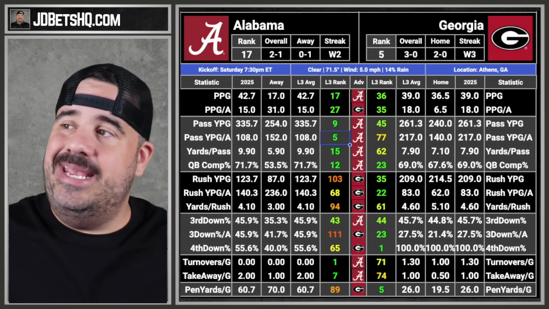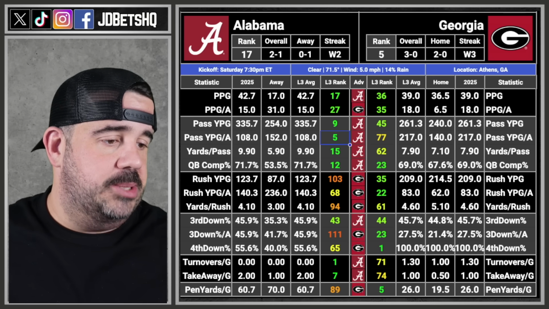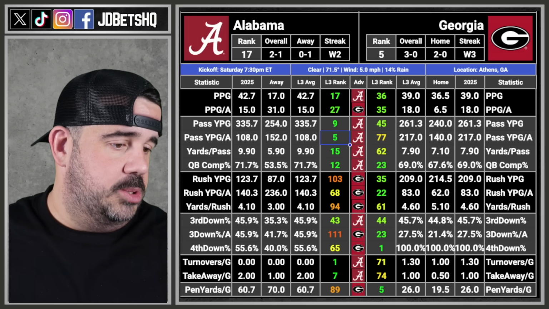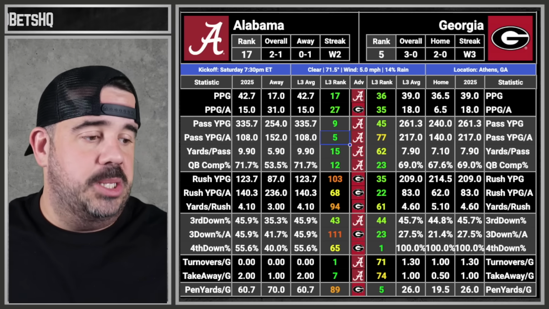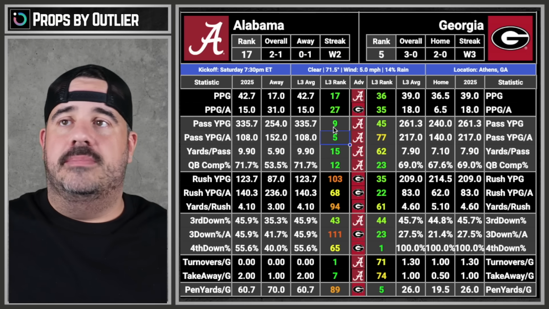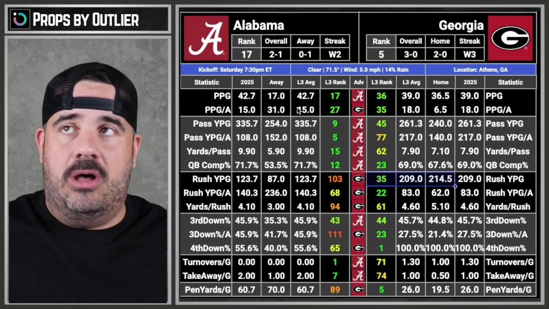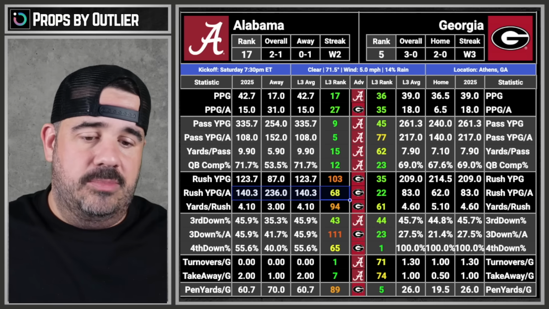3.5. Such a nice, that's a key number. This is a field goal game. I can see it. Give me Bama plus 3.5. I'm doing it. I don't care. Where the hell is it at? Oh, it's way down here. Okay. Let's see. We're going Bama plus 3.5. Everyone's taking Georgia. I don't care. I think Ty Simpson's going to carve up that Georgia defense. I think Georgia's going to try to run the ball on Bama's defense, but they're getting their D tackle back too or something. So next game, let's move on.